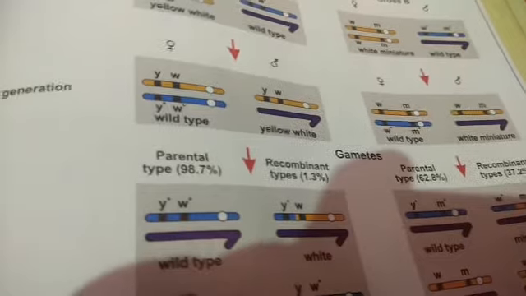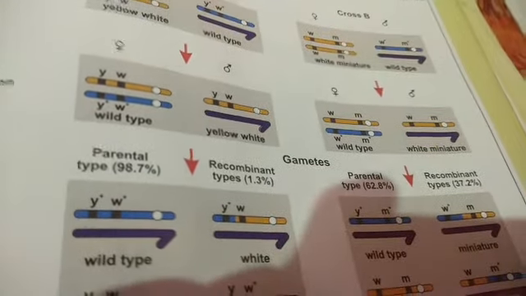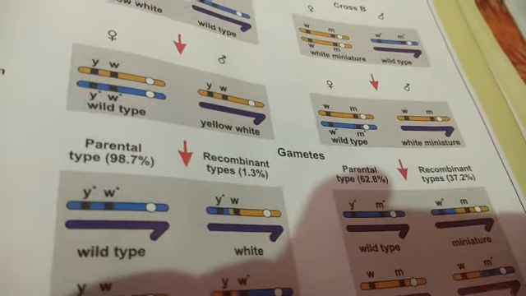That means it depends on the distance between the linked genes. If you see cross B, the linked genes are far away from each other. That is why the parental type is 62.8% and the recombinant type is 37.2%.